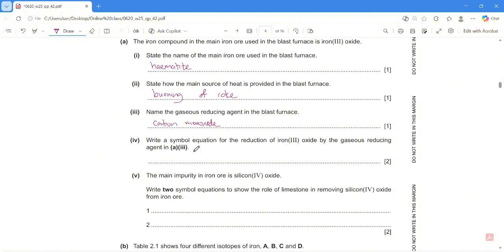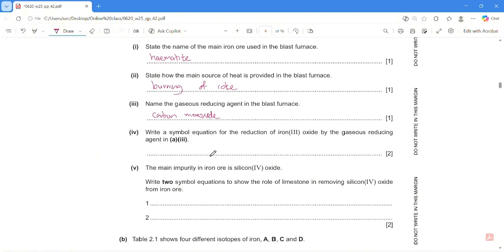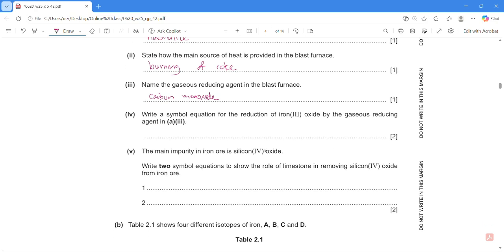Okay, number 4, show the simple equation. So how this carbon monoxide reduce the hematite, which is your iron trioxide? So we have Fe2O3 plus the carbon monoxide. It will reduce to iron plus carbon dioxide, and then we just need to balance the equation. So 3CO and then 2Fe, 3CO2. Okay, so simple equation, Fe2O3 is aqueous, CO gas, Fe is in molten state. Okay, so this one is aqueous too, and this is gas.